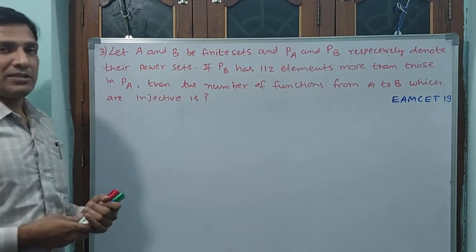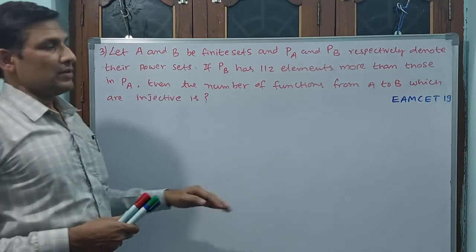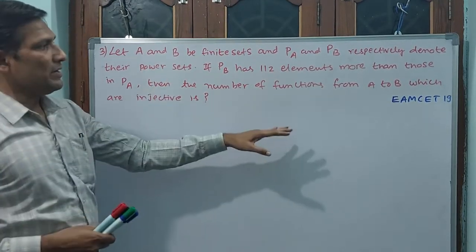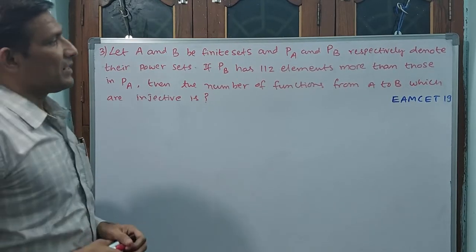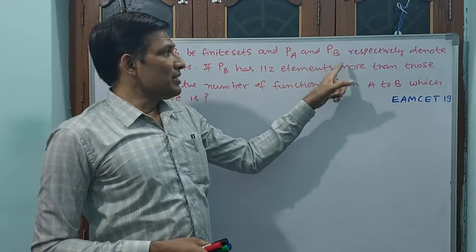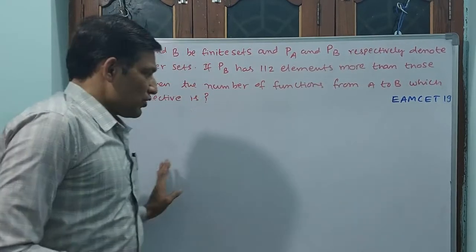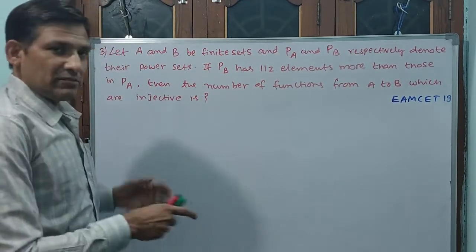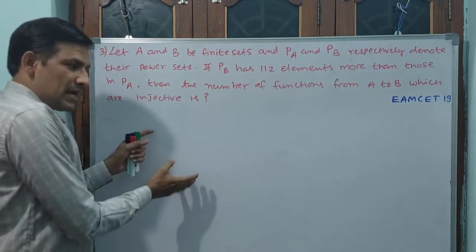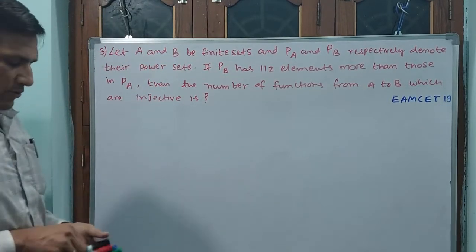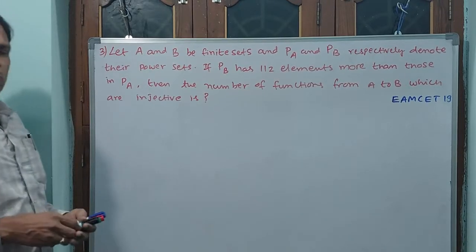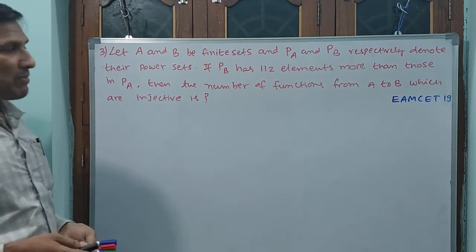The number of functions from A to B which are injective is. Why? Because see here, B is having more. A to B means you have got a chance. Why? Because A is less, B is more. That you keep in your mind. Okay, let us go. See, as usual, we don't write more steps, but directly we will take.